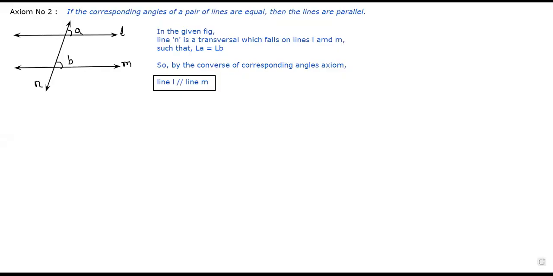Yesterday, you have written like this. Number 2, alternate interior angles formed by parallel lines are equal. This is what we have written.